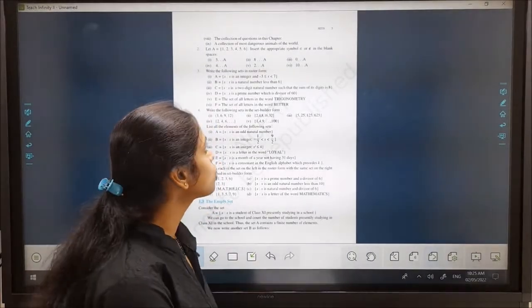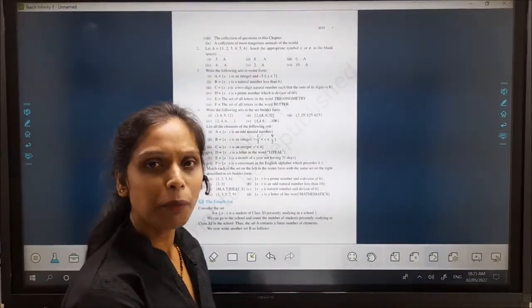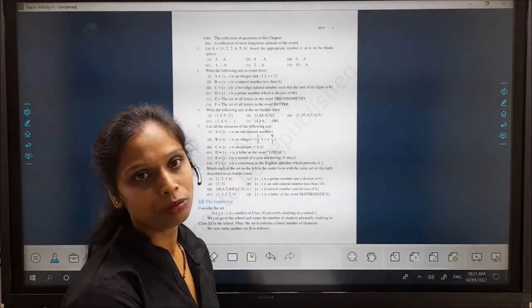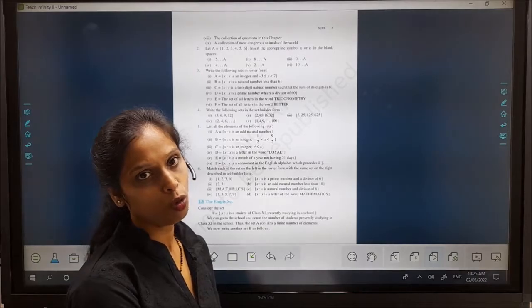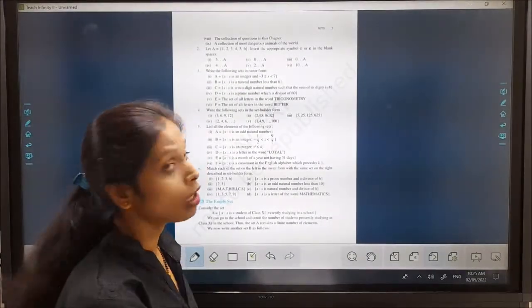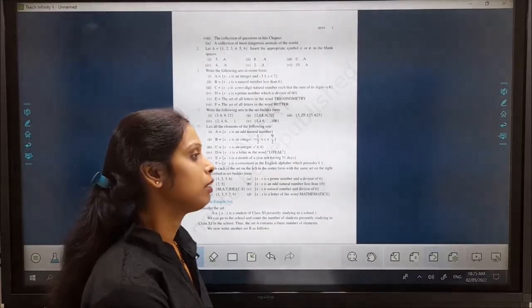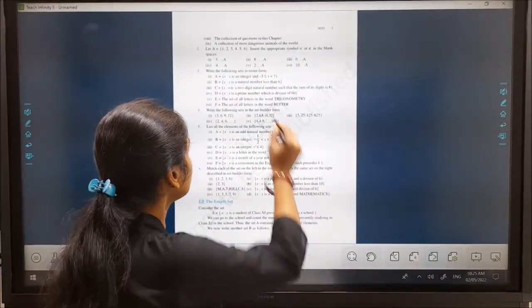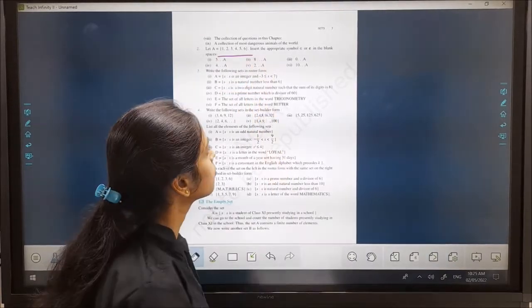Now my next question is belongs to or not belongs to. I have already given you a concept of belongs to and not belongs to. A is a set having elements 1, 2, 3, 4, 5, 6.